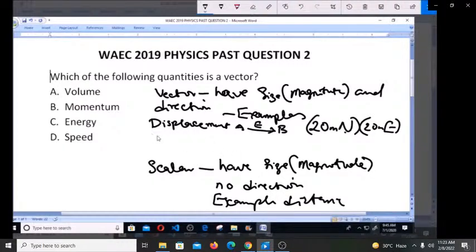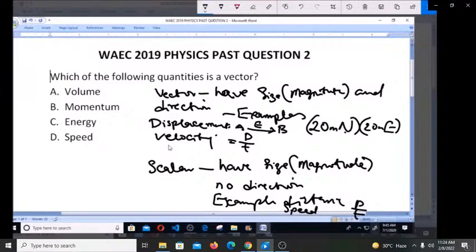Another example is velocity. Velocity is simply displacement over time, whereas under scalar we have speed, which is distance over time. So you can see they are synonymous. The only difference is that displacement and velocity have direction, whereas distance and speed have no direction. But they are all talking about the size of movement.